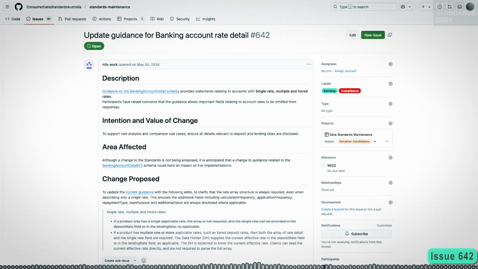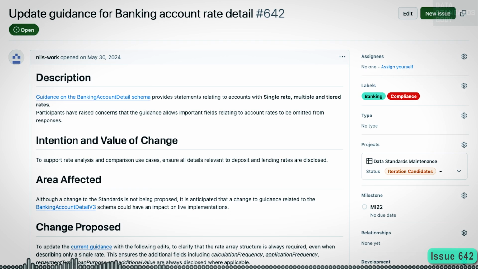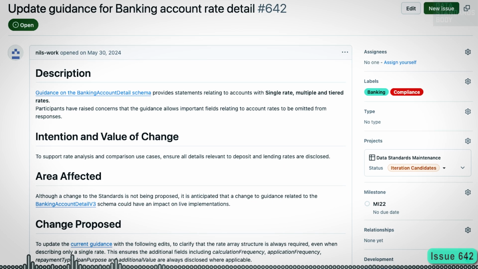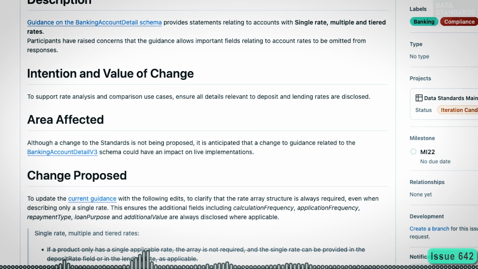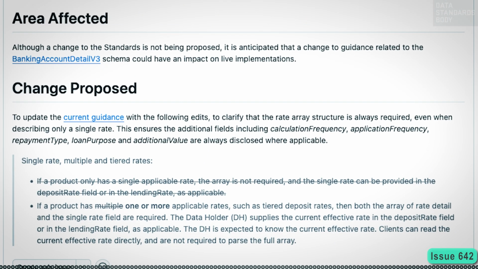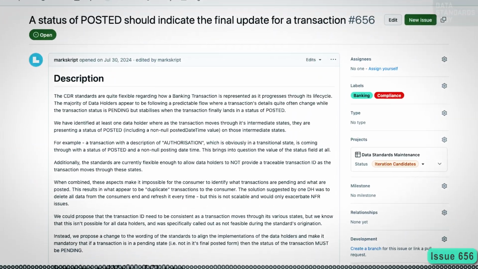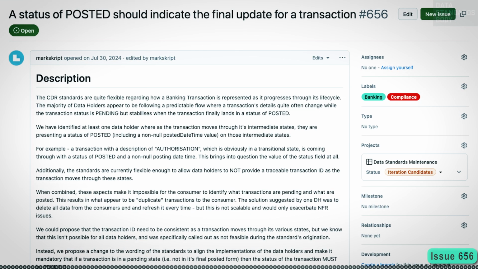Issue 642, update guidance for banking account rate detail. Issue 642 proposes editing the guidance to clarify that the rate array structure is always required, even when describing only a single rate. This ensures additional fields including calculation frequency, application frequency, repayment type, loan purpose, and additional value are always disclosed where applicable.